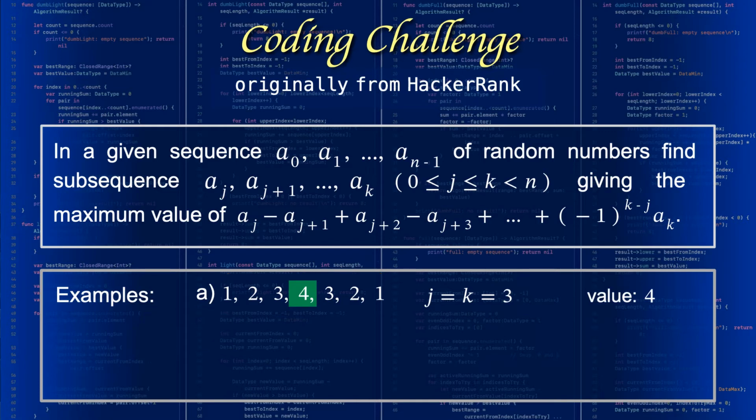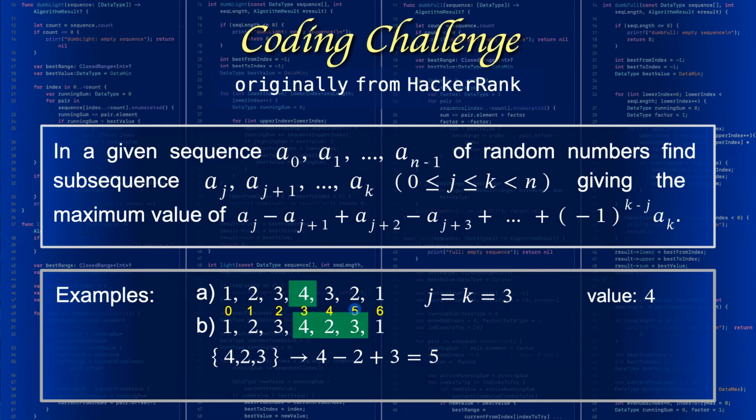Now let's exchange elements with indices 4 and 5. So the new sequence is 1, 2, 3, 4, 2, 3, 1. In this case, the best value is 5 and is obtained by the subsequence 4, 2, 3, corresponding to indices from 3 to 5. So j equals 3, k equals 5, and the value is 5.